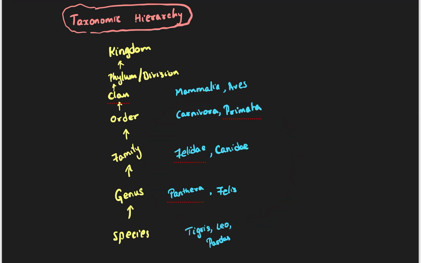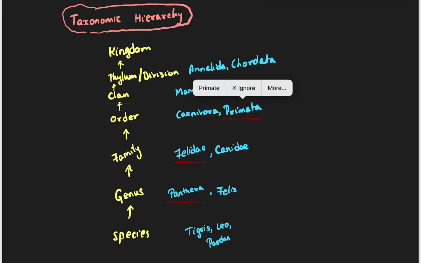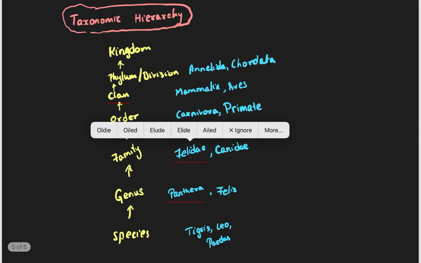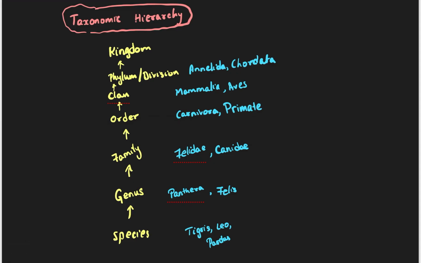Now where do aves all these meet? So now let's not talk about meeting. They are indifferent. We have Annelida or chordata. These are the different types of phylum or division. There are many more. I'm just writing examples. Okay, so don't take these as main. These are just examples what I am writing for different phylum or division. So this is actually primata.